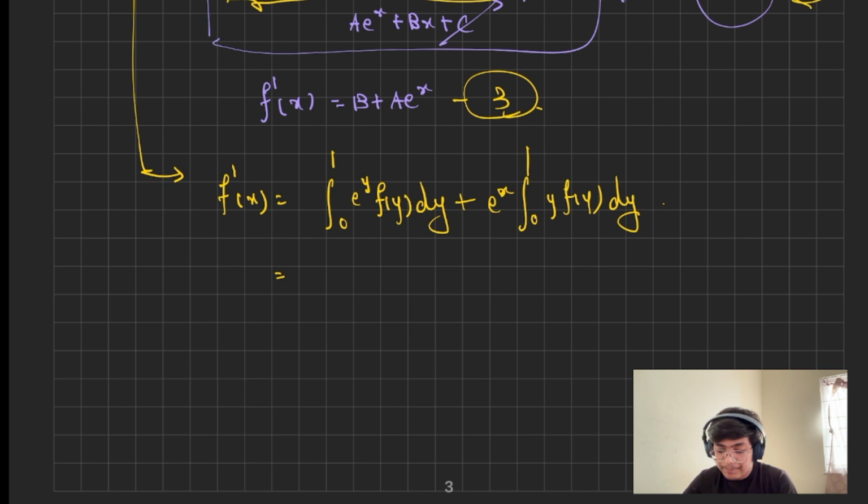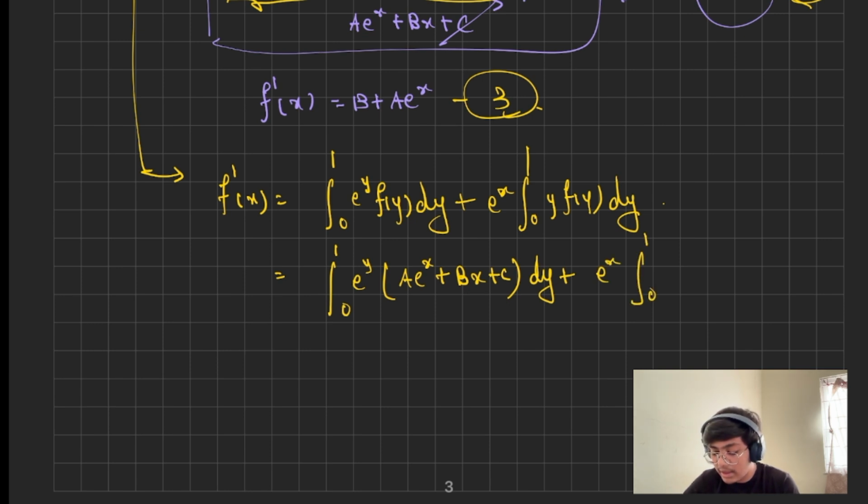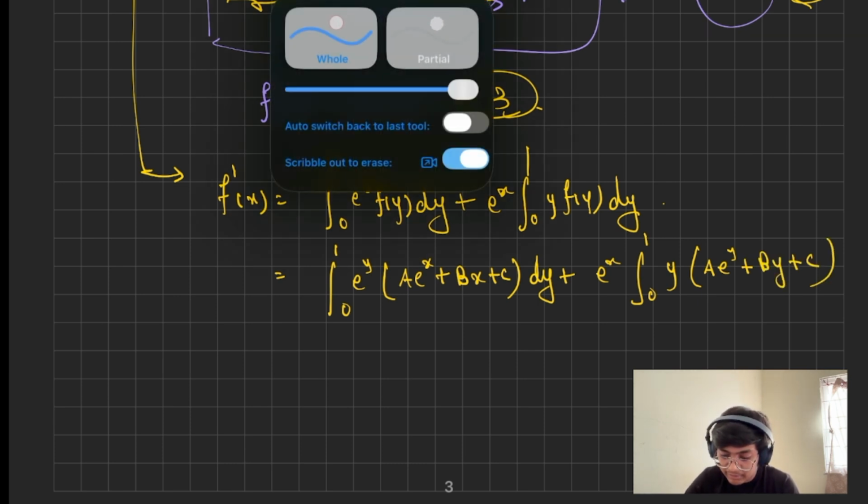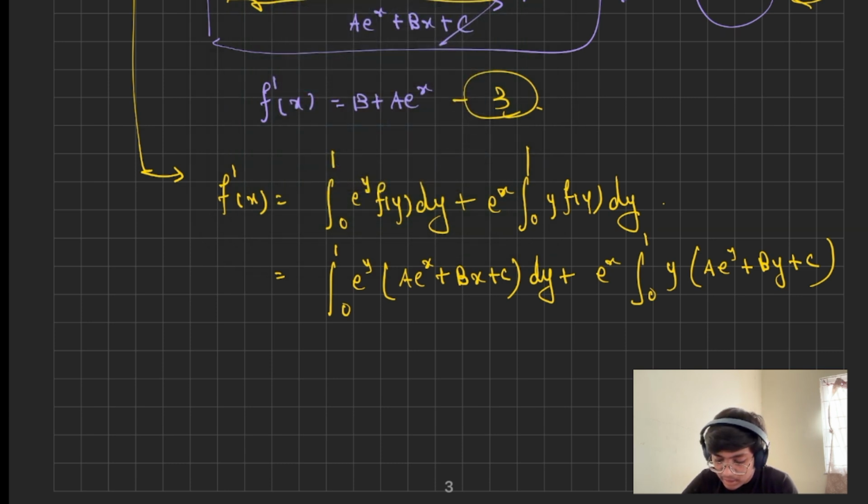So we can write the first integral with f(y) as a e^y plus by plus c dy, plus here e^x will remain as it is, and inside, f(y) will be simplified to a e^y plus by plus c. Okay, this is my mistake here. Let me fix it real quick, because here it will be y, because we are substituting f(y) here, right?